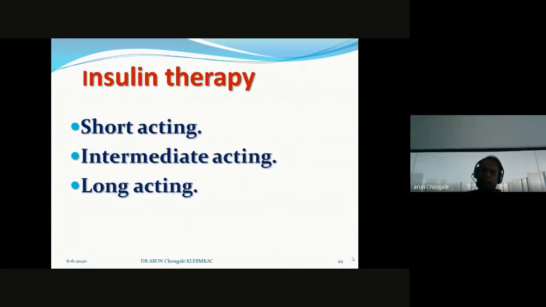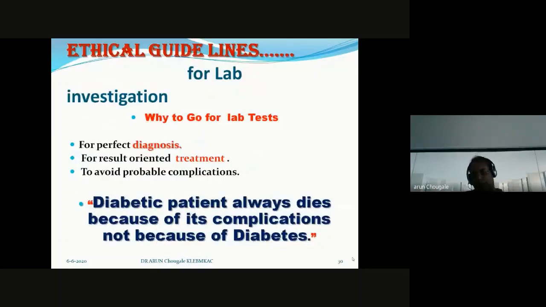The last one is no production of insulin, again type 1 diabetes. Again you have three types of insulin: short acting, intermediate acting, and long acting. I don't want to delve into the details of insulin therapy. Again, we need two more classes of insulin. Now, I will give some ethical guidelines on how to practice and how to consider which drug.